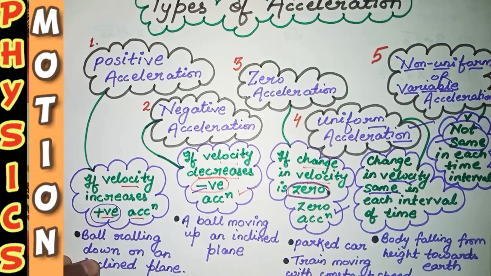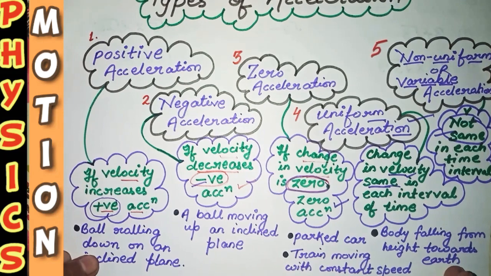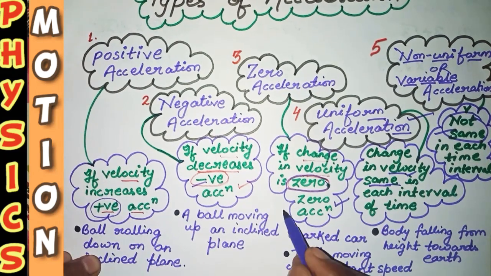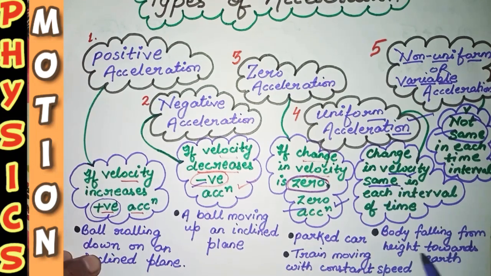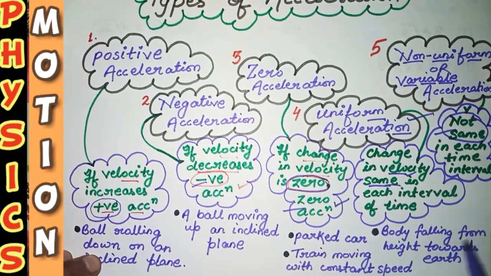Now for zero acceleration, when you parked your vehicle, when you parked your car, or you can say a train moving with constant speed, a train which is moving with constant speed gives what? Zero acceleration. Now in case of uniform acceleration, the example is like that, body falling from height towards earth. Suppose that you are falling from a height towards earth. In that case your bones are going to be fractured, but this is the definition of what? Uniform acceleration. It means your body is accelerating uniformly towards the earth's center.